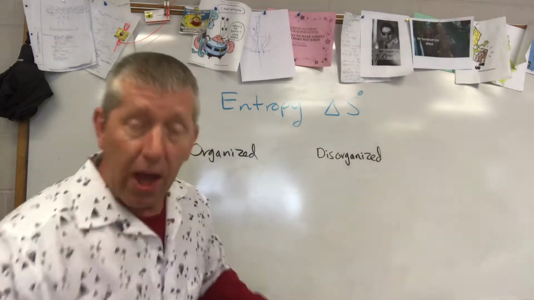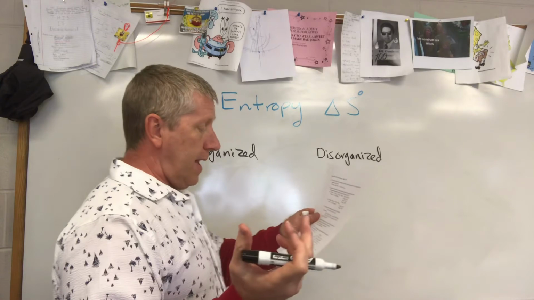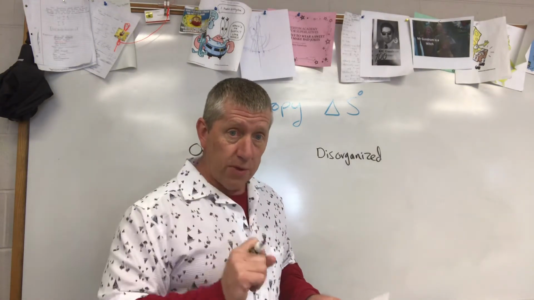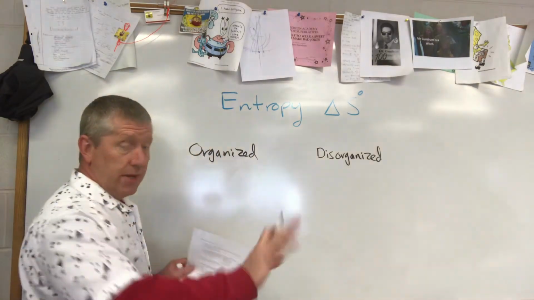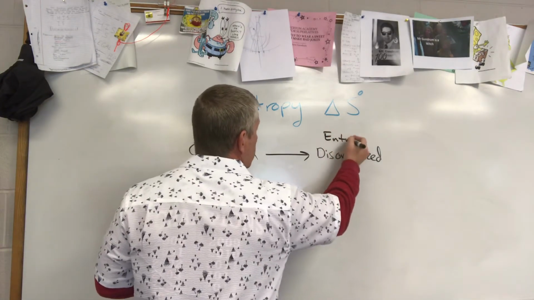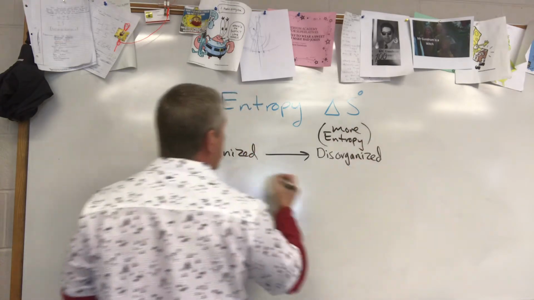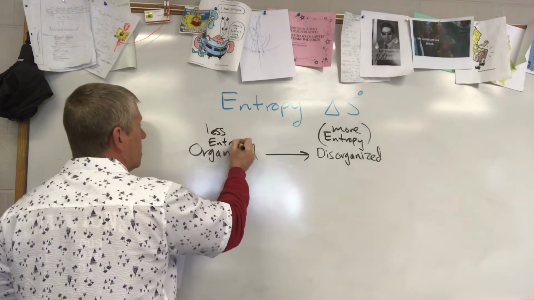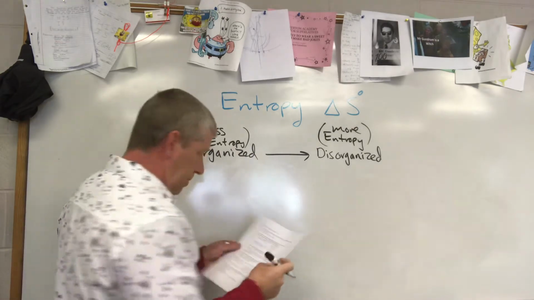So solids, do we have any solids in this list? Yeah, we do. We've got 2 of them. We have sodium and we have sodium chloride. They're both solids. So I know the sodium and the sodium chloride are going to go to the left, because this wants increasing entropy, increasing disorder. So we have more entropy here, less entropy here. Okay, so I know the solids are going to go on this side. And do we have any liquids?